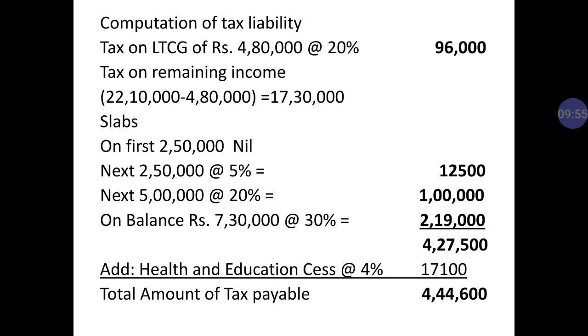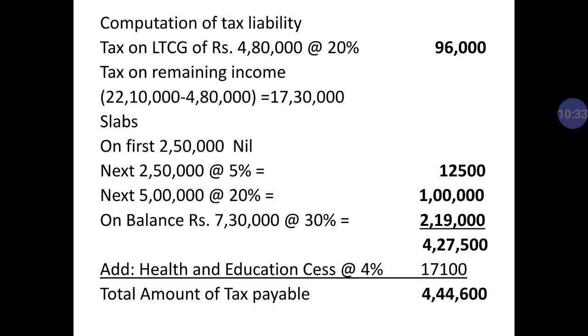How does it come? It is very simple to understand. In our first slab we take 2,50,000. In our next slab we take another 2,50,000. In our third slab we take 5 lakh. In total we have already considered 10 lakh, while our remaining income was 17 lakh 30,000. So out of 17 lakh 30,000 we deducted 10 lakh. So the remaining or balancing income is 7 lakh 30,000 at 30%. So at 30% the amount of tax is 2 lakh 19,000.